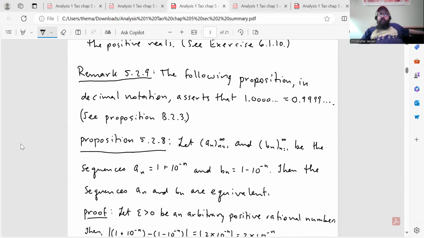Another remark, the following proposition in decimal notation asserts that 1 is equal to 0.999 repeating forever. And he says, see proposition B.2.3. We'll look at that appendix at some point. I think I'm going to hold off on doing appendix B until after we look at sequences and series, so that'll be a little bit down the line.